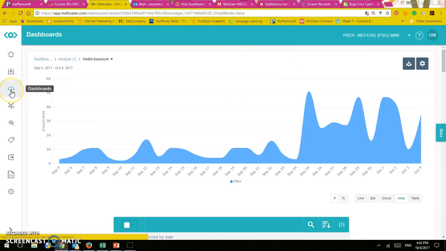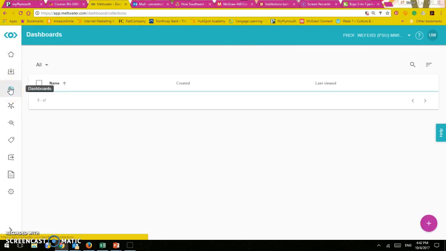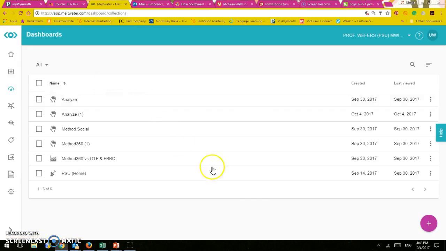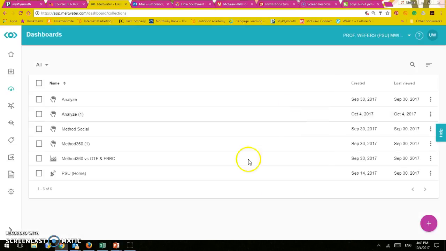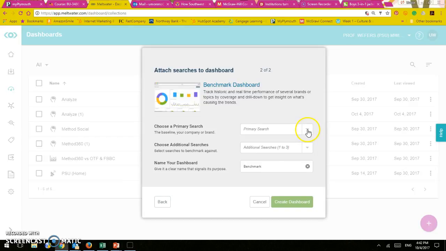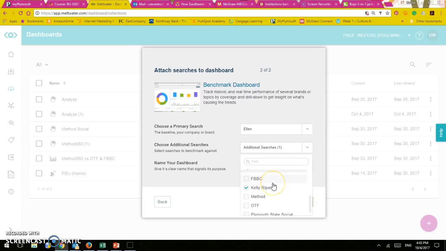Okay, so now let's go. I'm not going to save this, and I'm going to create another dashboard, and I want to do a benchmark of what is going on between Ellen and Kelly Ripa. See who has more attention and why. So then I put Ellen, and then I use an additional search. I'm going to look for Kelly Ripa. And if I wanted any other show, I could do it right there. I say create the dashboard.